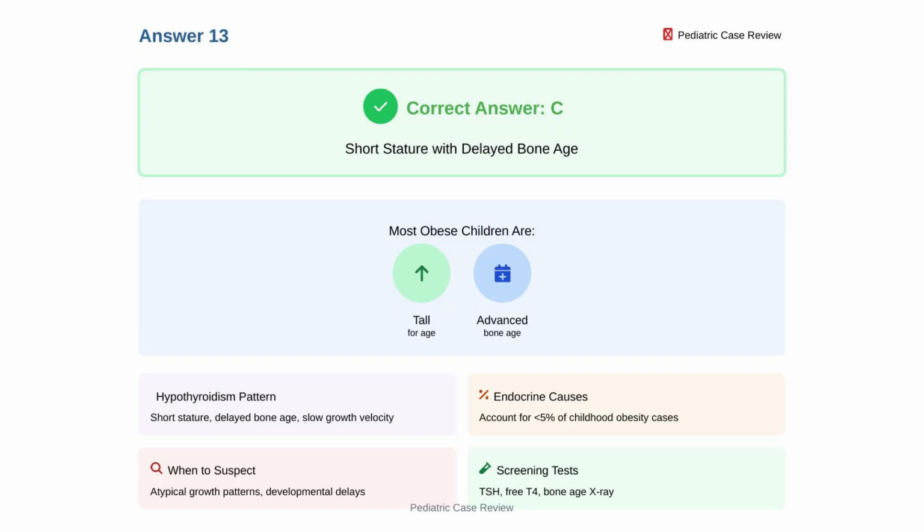Most obese children have tall stature and advanced bone age due to nutritional excess. Hypothyroidism causes short stature, delayed bone age, and slow growth velocity alongside weight gain. While endocrine causes account for less than 5% of childhood obesity, suspect them when growth patterns are atypical.